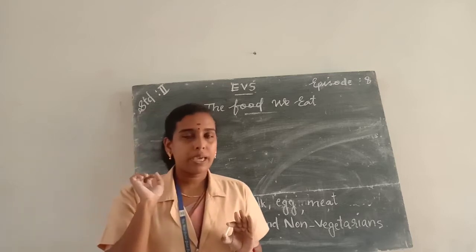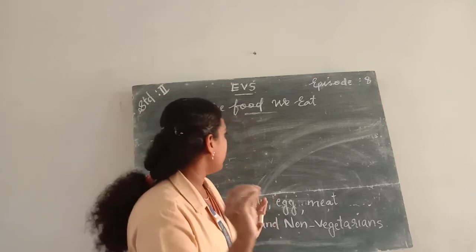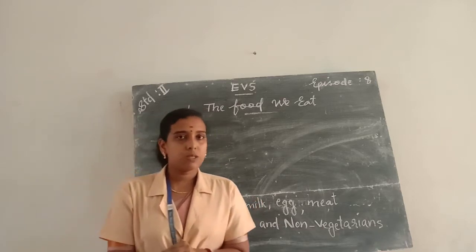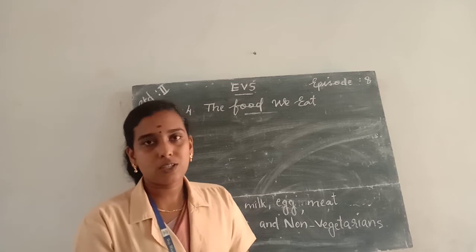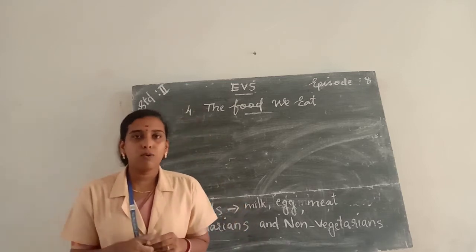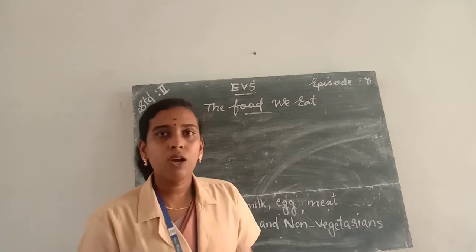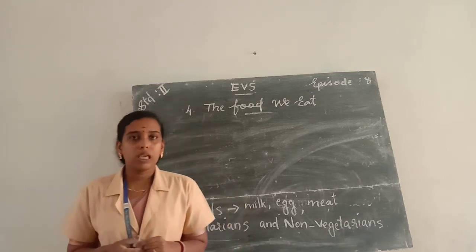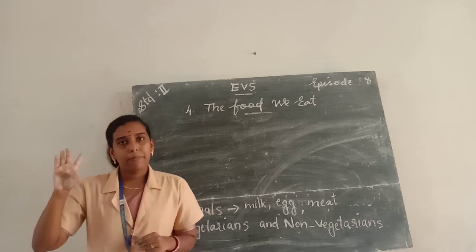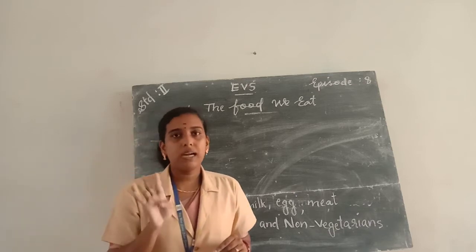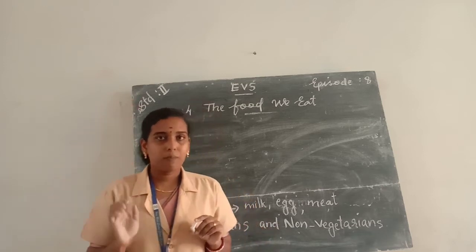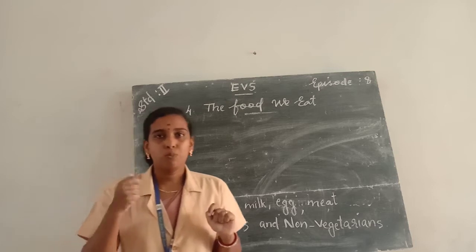Then the next group is body building foods. Body building foods means the food items which help us to grow, build and maintain our body. Examples for body building foods are egg, milk, chicken, pulses. They are body building food because they help us to grow, build and maintain our body.